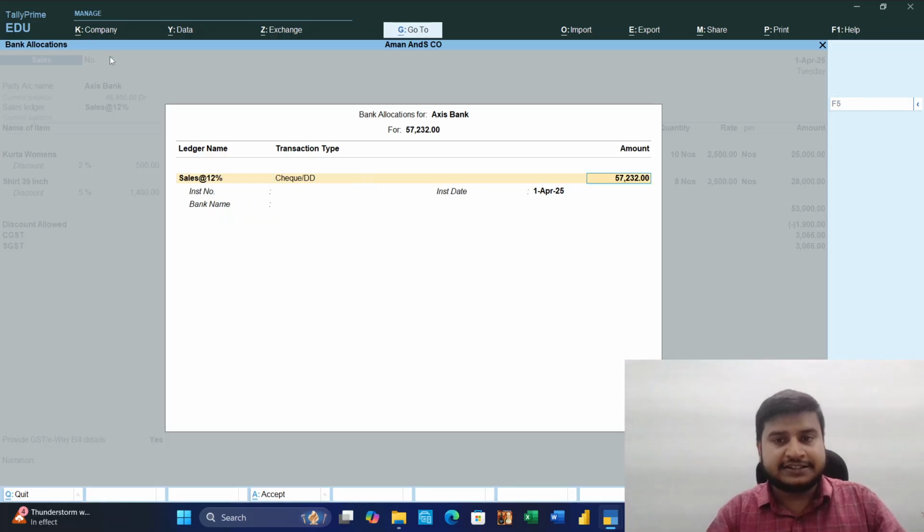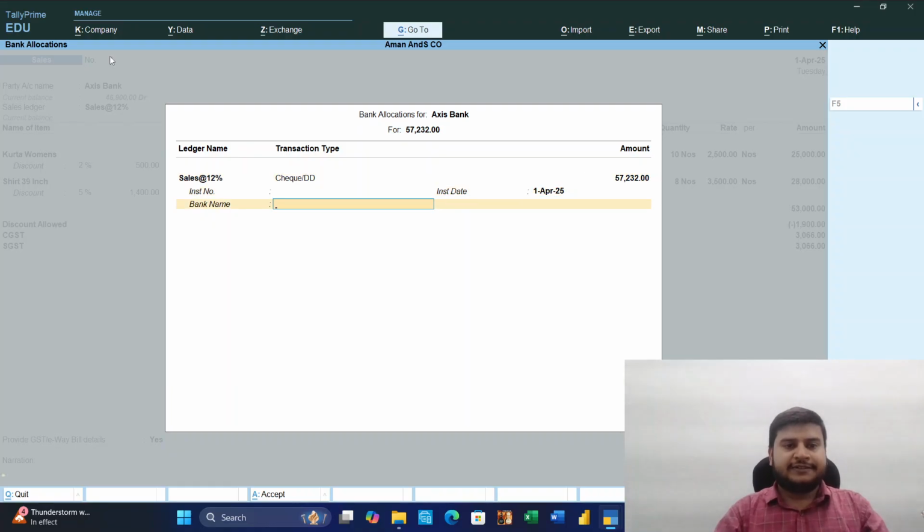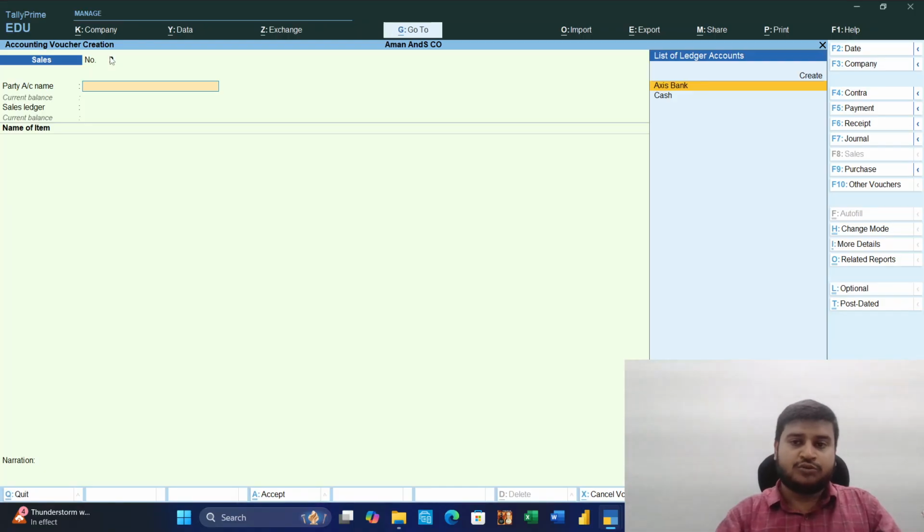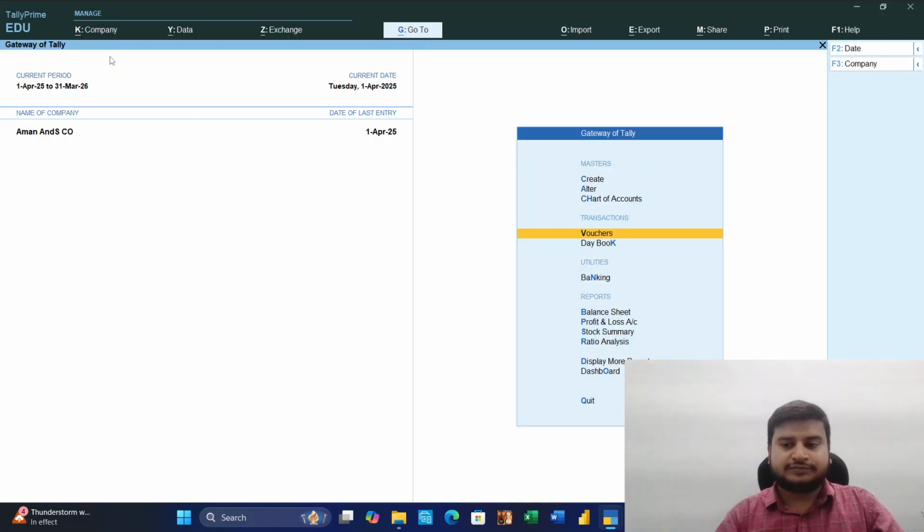Enter check or DD. Check or DD means we are getting a check or DD instrument. Will enter and Control A. Do you want to generate and send voucher details for e-way bill generation? No, because we don't have the transporter details. Two entries done.